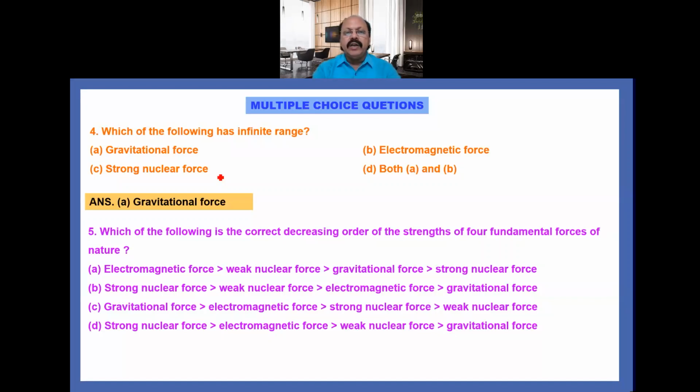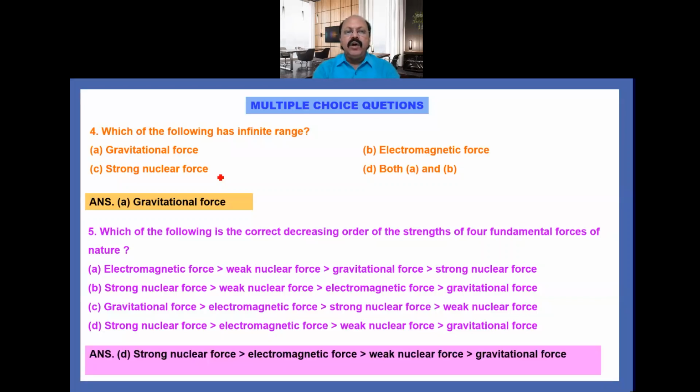In decreasing order means first the strongest and then decreasing strength. So the correct option is D: strong nuclear force greater than electromagnetic force greater than weak nuclear force greater than gravitational force.